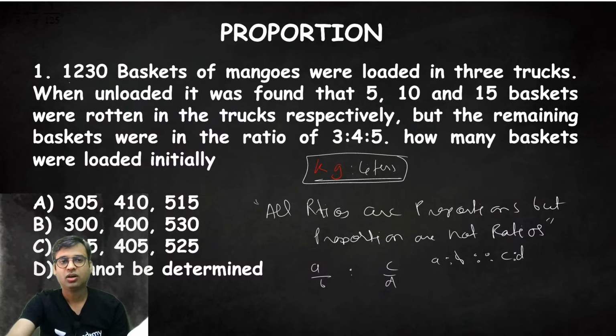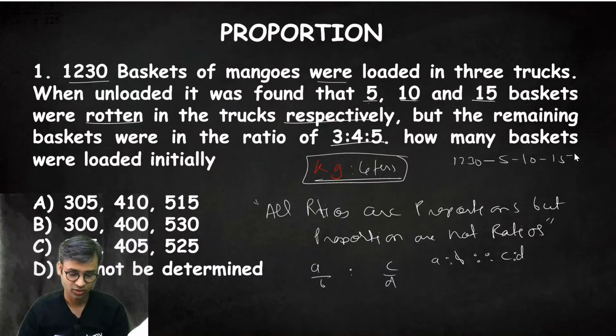So please try this question. 1230 baskets of mangoes were loaded in 3 trucks. When unloaded, it was found that 5, 10 and 15 baskets were rotten in the trucks respectively, but the remaining baskets were in the ratio of 3:4:5. Total baskets were 1230, out of which 5, 10 and 15 were rotten. So 1230 minus 5 minus 10 minus 15